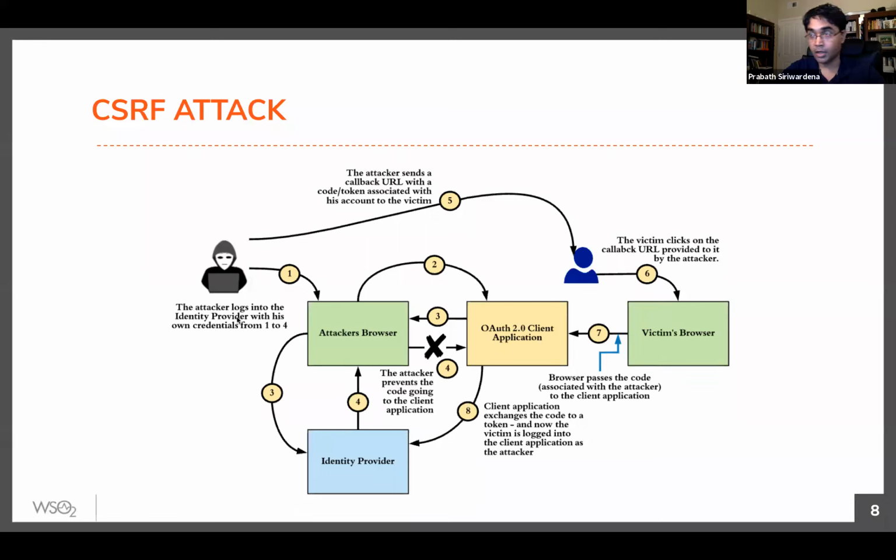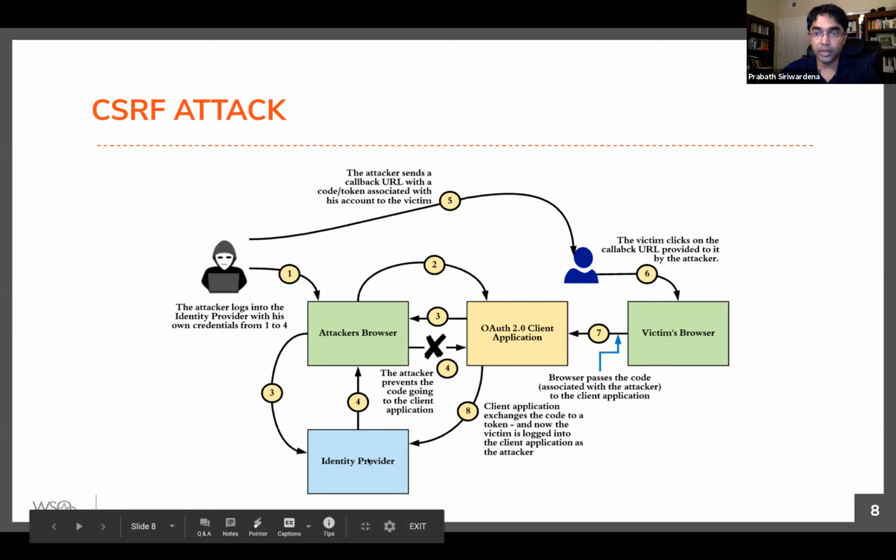How do we prevent this? To prevent this, you must use a state parameter, right? The way it happens is, when the client application initiates the first request here, the attacker comes to the browser, gets redirected to the client application. Then the client application in step 3 redirects the user to the IDP. In step 3, before you redirect the user to the IDP, the client app will generate a random value and add that random value to the user's browser, in this case the attacker's browser session, and also will add that value to the state parameter and will pass that state parameter to the IDP.